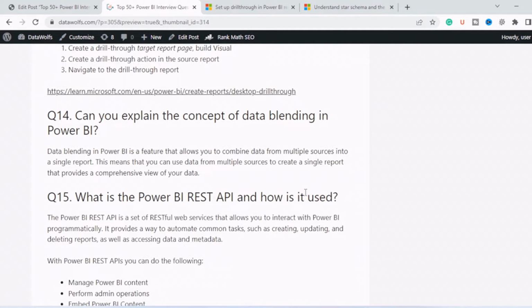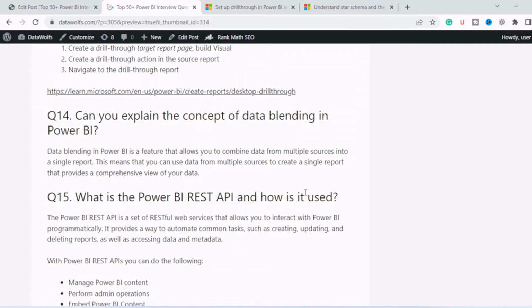Now next question is, can you explain the concept of data blending in Power BI? So data blending in Power BI is a feature that allows you to combine data from multiple sources in a single report. This means you can use data from multiple sources to create a single report that provides a comprehensive view of your data.